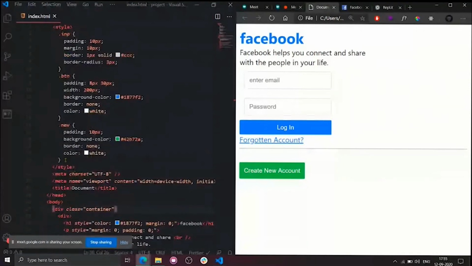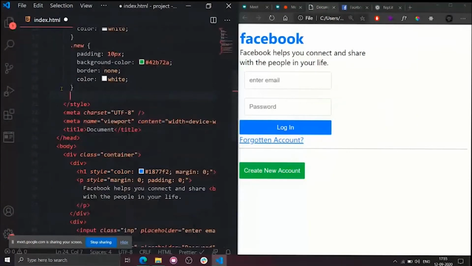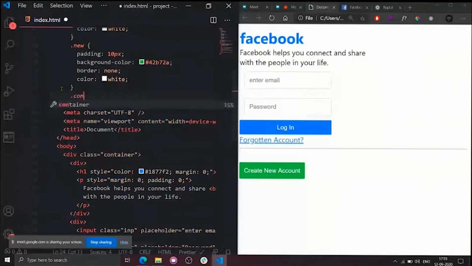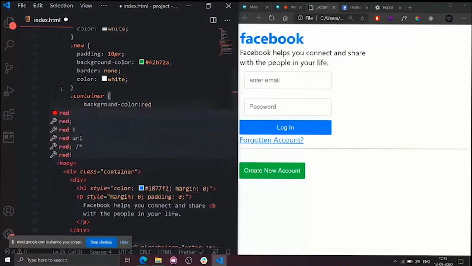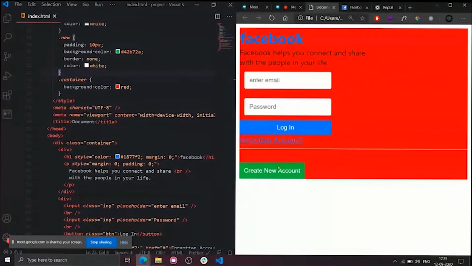I will write some styles for container. What is the symbol that I need to use, as it is a class? Very good. Dot. So dot container. First of all, let's test how much area the container is taking. So background color equals red. Don't be afraid, guys. It is full of red color. As you can see, there is still some extra spacing. What is this, margin or padding, this white color around the red color? Exactly, this is the margin.